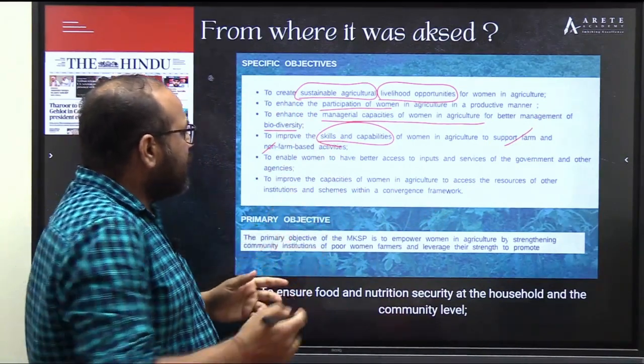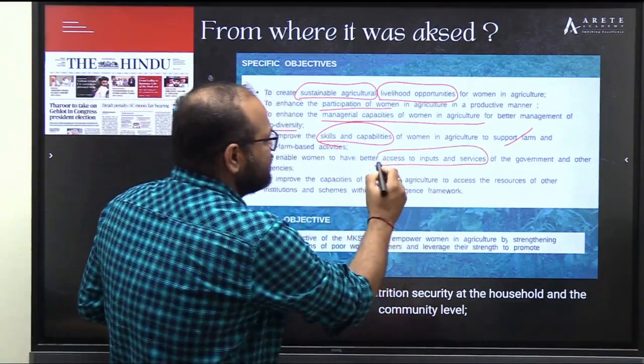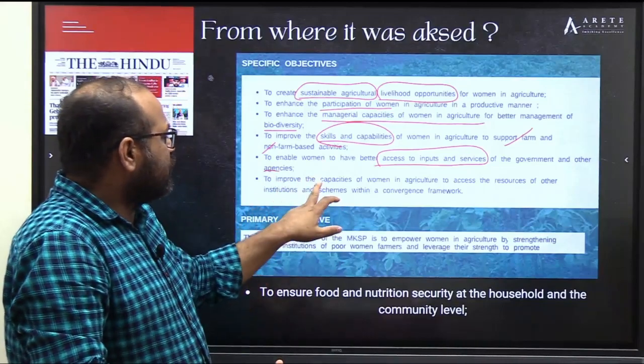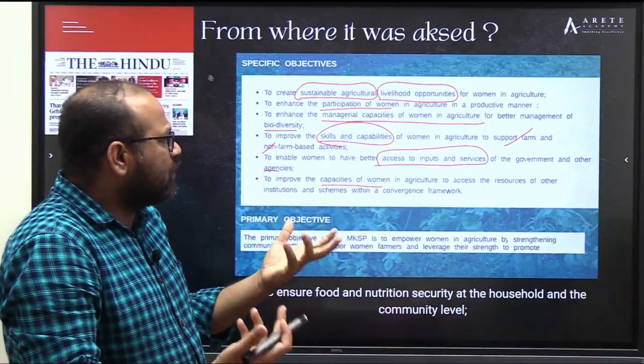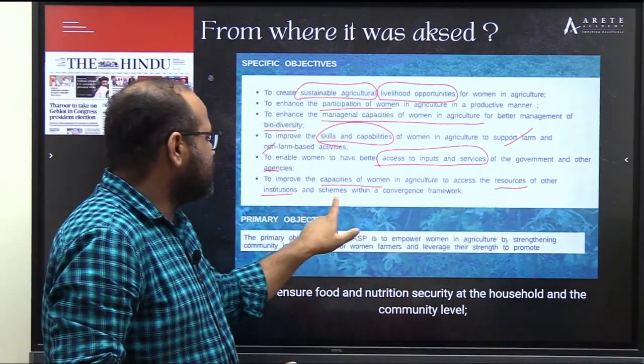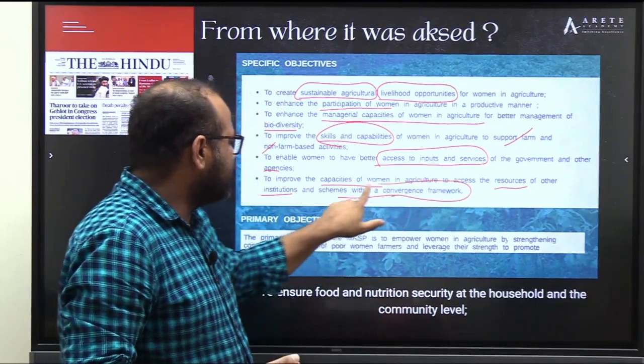To enable women to have better access to inputs and services of the government and other agencies. And to improve the capacities of women in agriculture so that they will have access to resources of other institutions and schemes within a convergence framework.